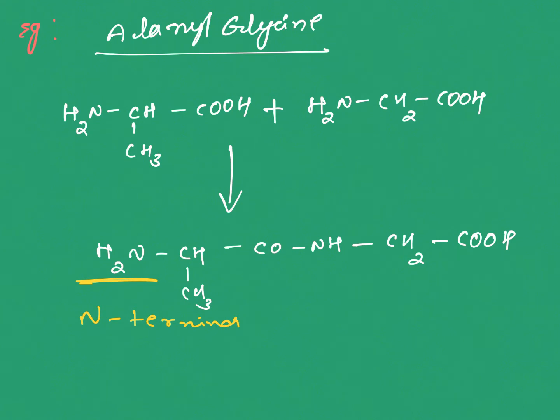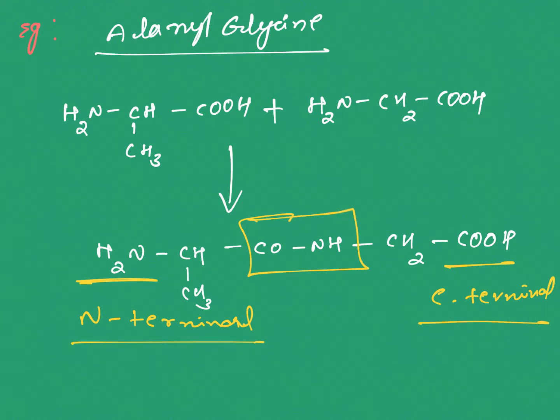and the right side is the C terminal amino acid, and this is the amide linkage. Always we have to follow the N terminal followed by the C terminal. This one we write here as alanyl glycine. So this is when you are writing a complete name.